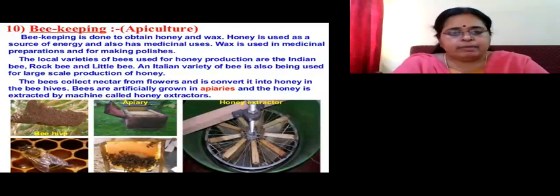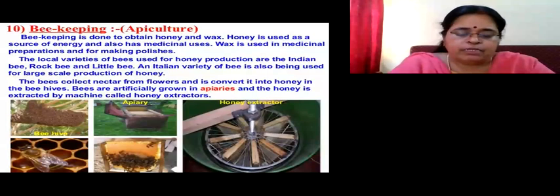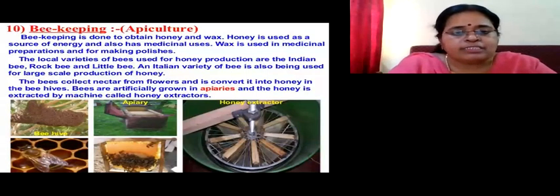So in this way, beekeeping is also a profitable occupation for a farmer. So children, you have noticed that both agriculture and animal husbandry are complementary occupations. And in this way, we have come to the end of the main topics of the chapter.